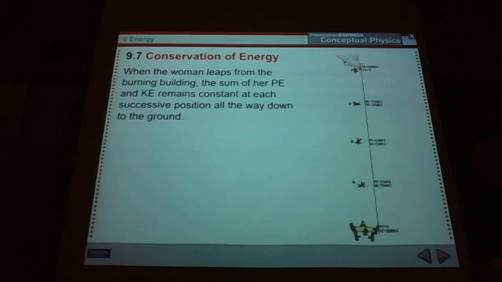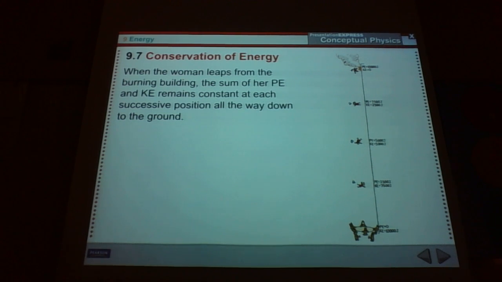So you have this person that's in a burning building, and so at the top of the building, they have potential energy because if they jump off, they're going to fall. Well, you might not be able to see that, but at the very top it says 10,000 joules for potential energy, and the kinetic energy is 0.